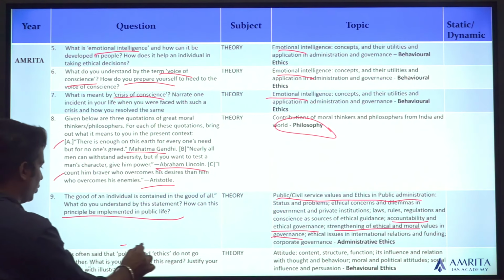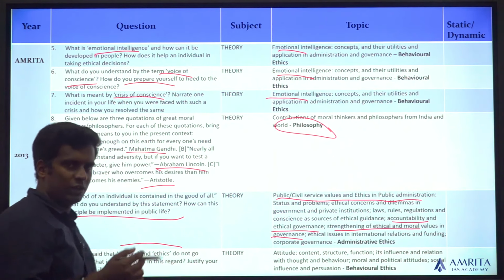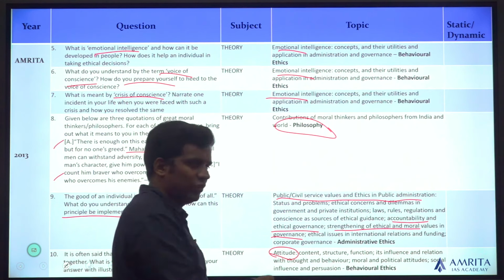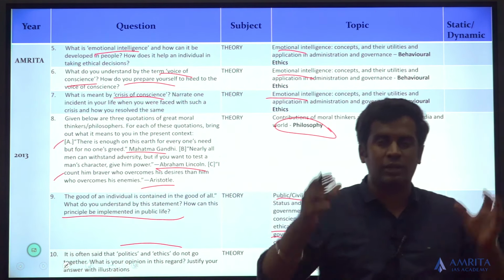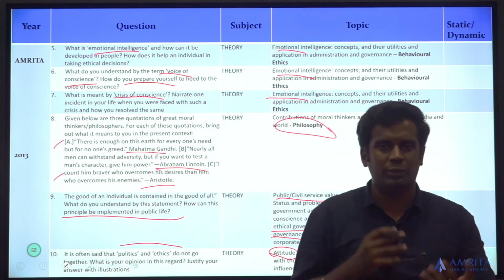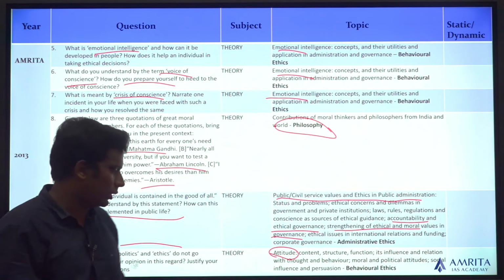It is often said that politics and ethics do not go together. What is your opinion? Justify your answer. You need to justify your answer. So, obviously, you can talk about attitude, how you can justify that the political attitude and the ethical attitude do not go hand in hand, or you should be saying that they can go hand in hand. You just have to change your attitude about it, and definitely you can take your politics and your ethics together.